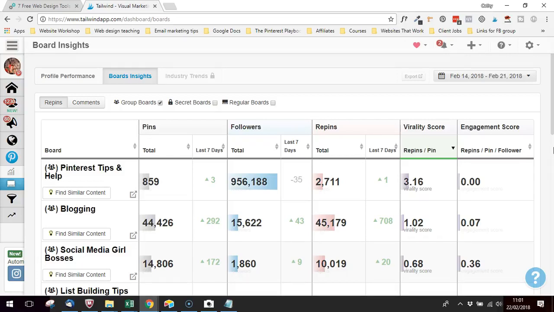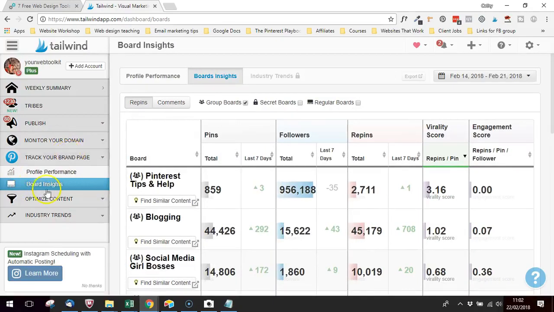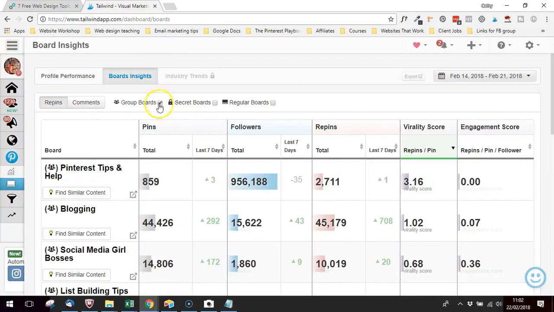Now it can be a little bit tricky to get the exact data out of this that you're looking for, but it's worth coming in and having a bit of an overview. So I've gone here into Board Insights. It's under track your brand page, Board Insights, and then I've just selected that I'm only looking at my group boards. So as you can see, we've got a few bits of information here.